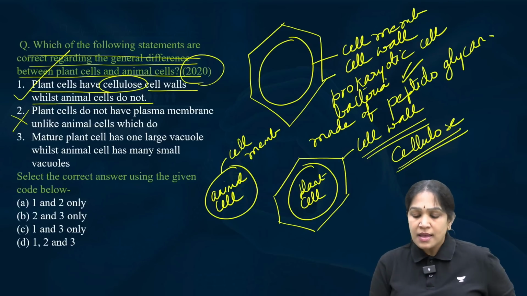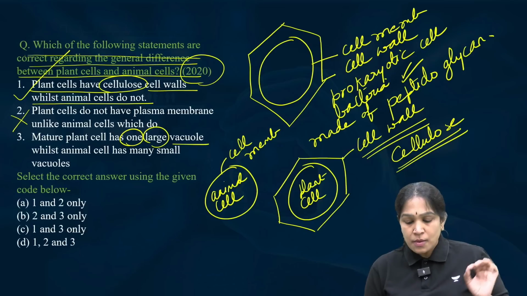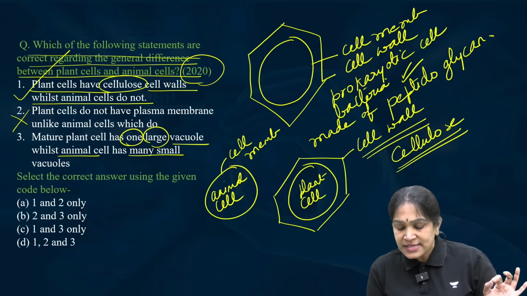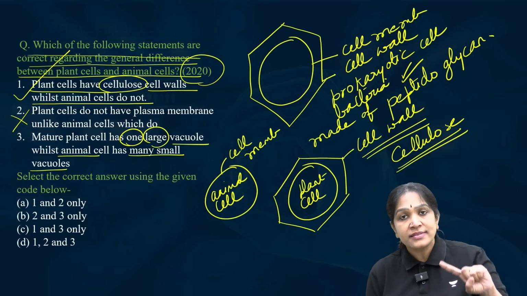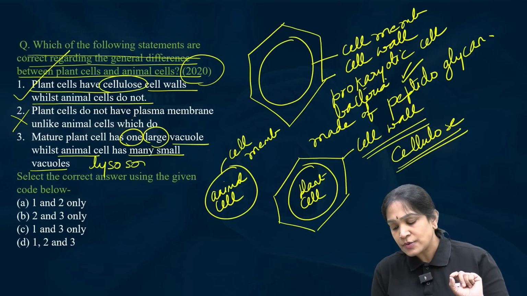Next. A mature plant cell has one large vacuole while animal cells have many small vacuoles. What are these vacuoles? These are actually called lysosomes.